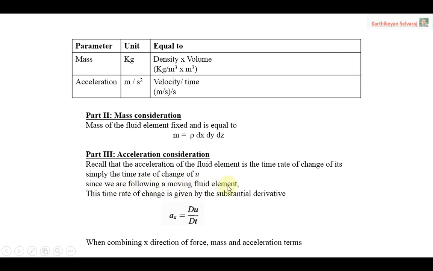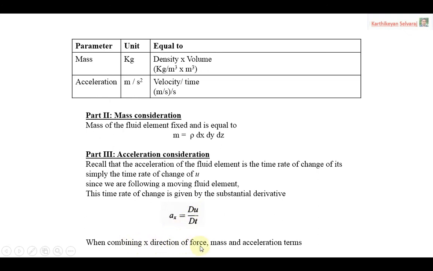Since we are following the moving fluid element, this time rate of change is given by the substantial derivative, as we discussed at the very start. So we can write the acceleration as ax equal to du by dt.